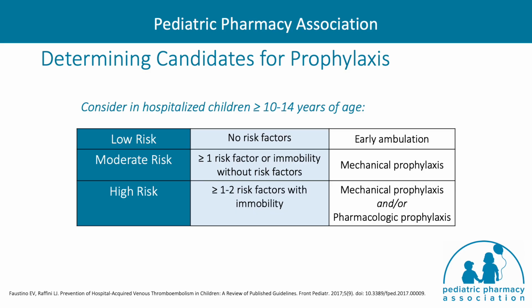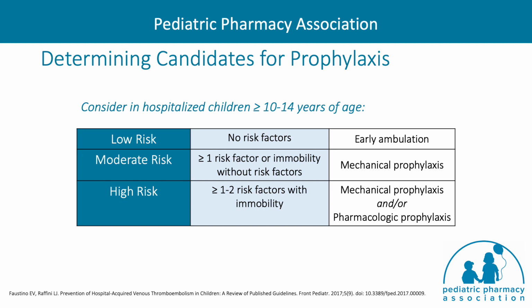Determining which hospitalized pediatric patients may benefit from prophylaxis to reduce the incidence of VTEs is not clear-cut. Based on practice guidelines from various hospitals and systematic reviews that have been published in the past few years, a certain subset of pediatric patients may be considered for prophylaxis. Those patients include hospitalized children greater than 10 to 14 years of age with certain risk factors.